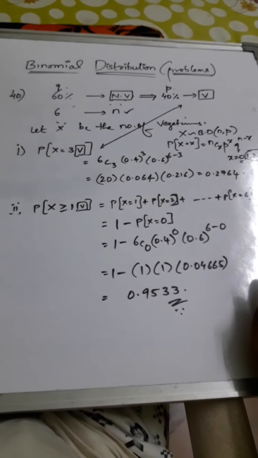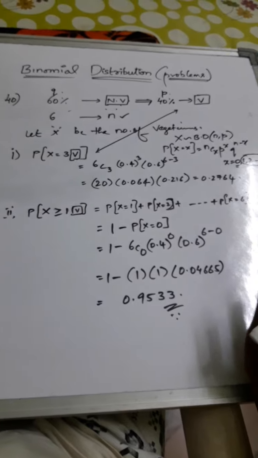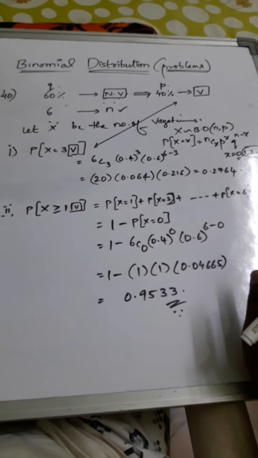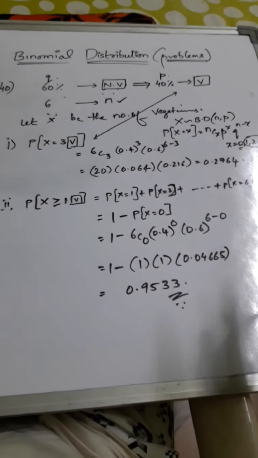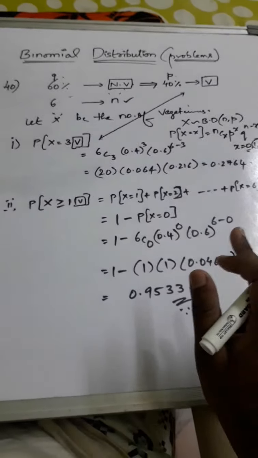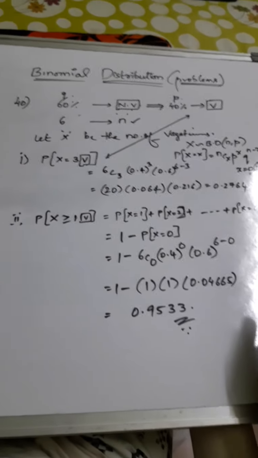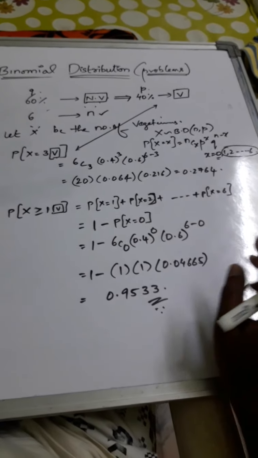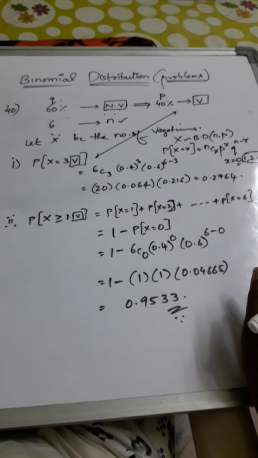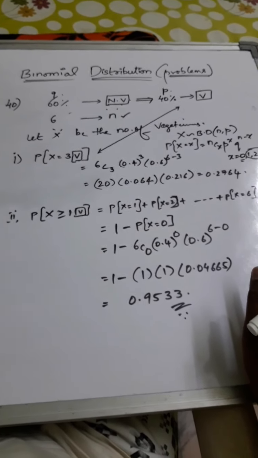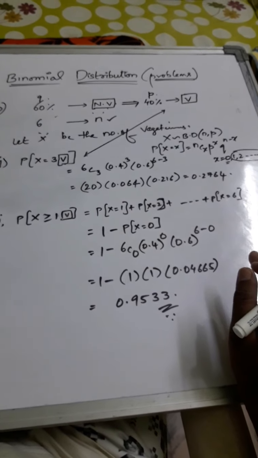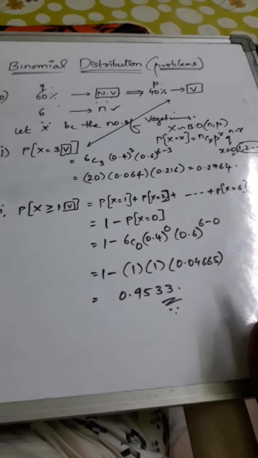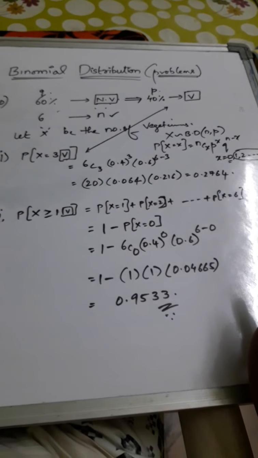Are you following, guys? 60% are non-vegetarians, that means 40% are vegetarians. A random sample of 6 students is selected, therefore n equals 6. Let x be the number of vegetarians, so vegetarians should be taken as the probability 40%, small p, the probability of success. And x follows a binomial distribution, write the PMF. As I said, the PMF always carries 1 mark. The question is asked about the probability of exactly 3 vegetarians, so directly we consider 6C3, 0.4 whole power 3 and 0.6 whole power 6 minus 3, and you will get the answer 0.2764.